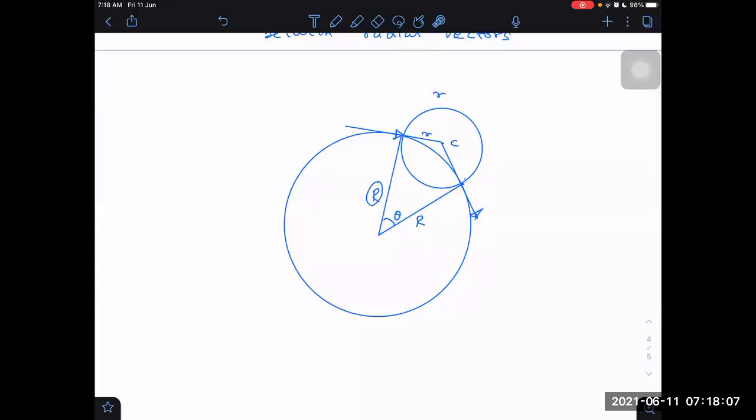Analysis is that if the radius is large, then the angle will become small. If the radius of the path followed, capital R, is large, then theta is small.